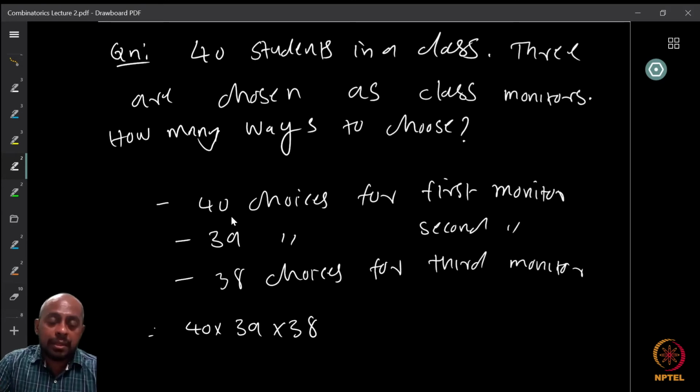Now, once I choose the second person out of the 39, the third person can be chosen other than the first two, so there are 38 choices. And these choices are independent. So therefore, 40 into 39 into 38 ways I can choose these 3 guys. Is it correct?